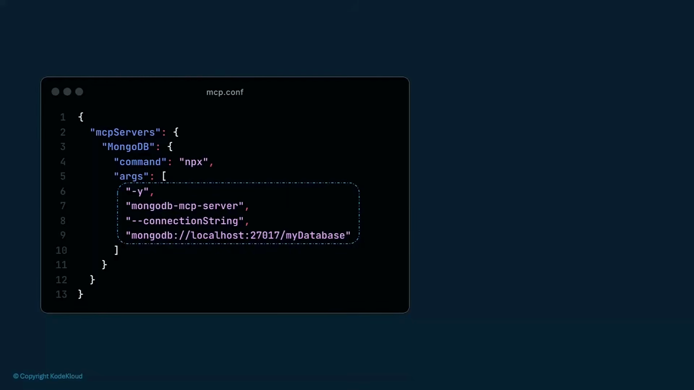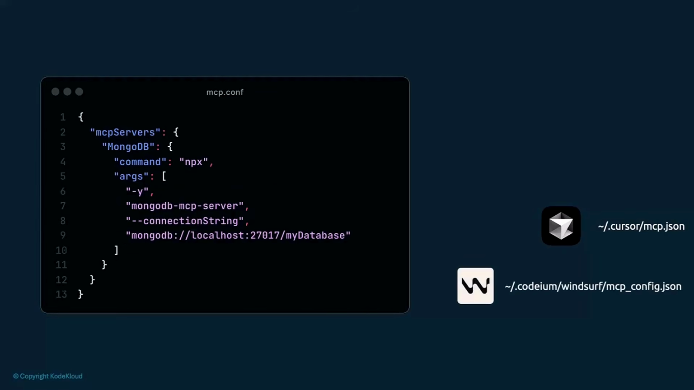The location of this file depends upon the tool being used. Cursor, for example, has this path specified at the .cursor directory in the user's home directory. For Windsurf, it's under the .codium/Windsurf directory, and this is the path for the configuration file for Claude.